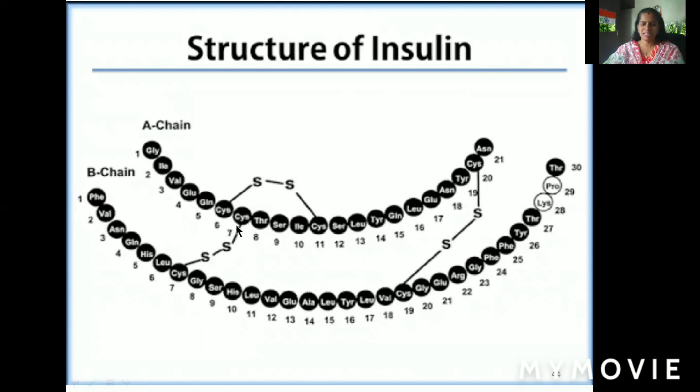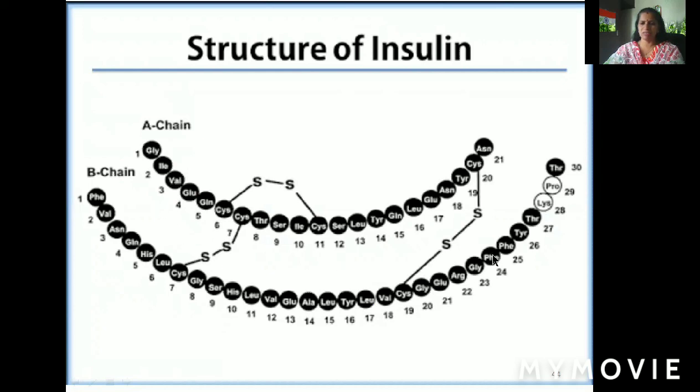Here, from the A chain 7th amino acid and B chain 7th amino acid, you can see the formation of the disulfide bond. In the cysteine molecule, in the side chain, you can see the presence of a sulfhydryl group, that is the SH group. Through the oxidation process between two cysteine molecules, you can see the formation of a disulfide bond. Another disulfide bond within the A chain is at the 6th amino acid and the 11th amino acid, which gives the native structure to that particular insulin.